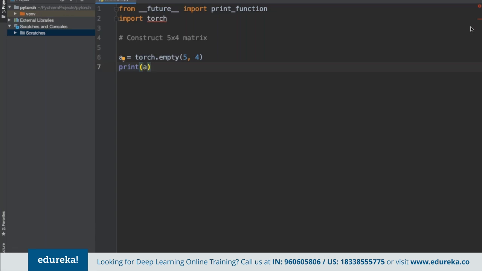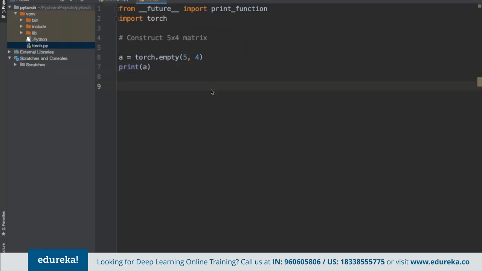And same way, suppose we want to construct a randomly initialized matrix.